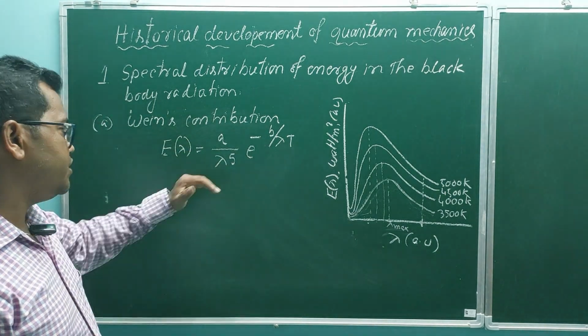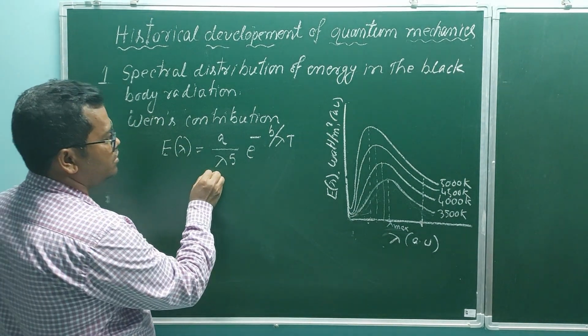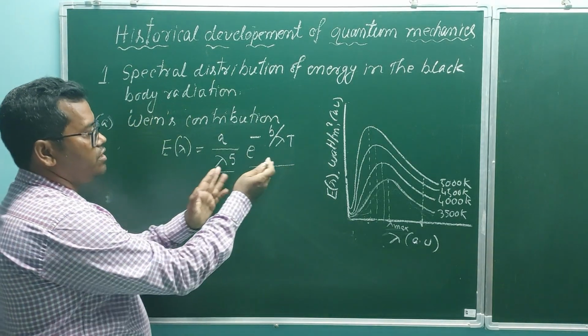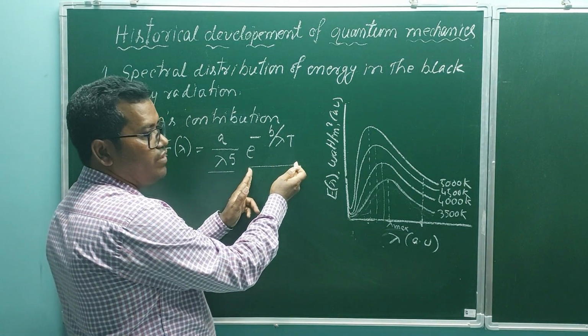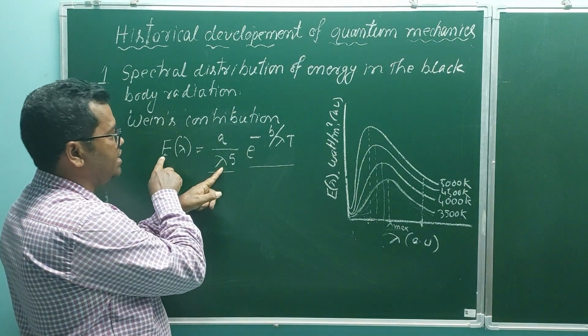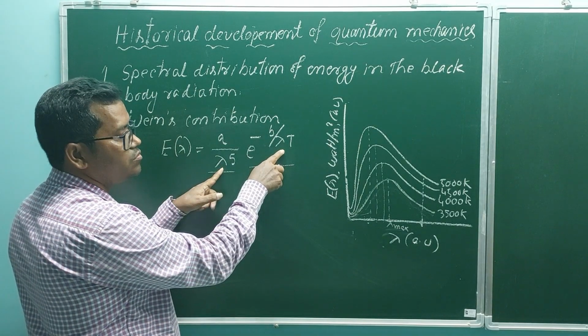See, in this equation there are two parts: one is the normal one, and the other is the exponential one. We know the exponential part is always more effective than the normal one. So here, as lambda increases, energy decreases, but this part is more effective.